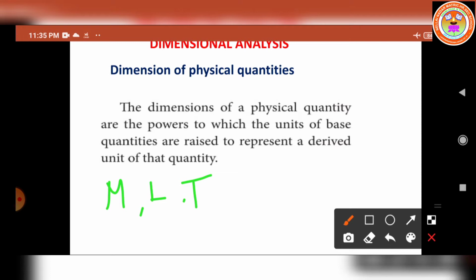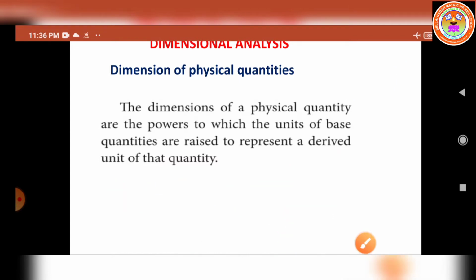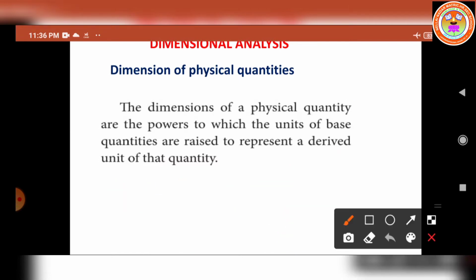The notation used to denote the dimension of a physical quantity is that we have to write it within the square bracket. For example, inside the square bracket you write length, meaning the dimensions of length. Within the square bracket you write area, meaning dimensions of area. The dimensions of a physical quantity are expressed in the base quantities mass, length and time only.